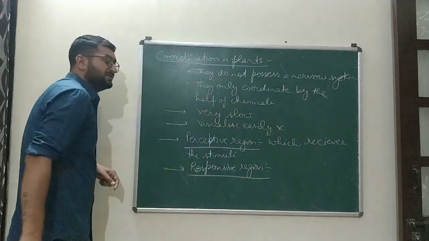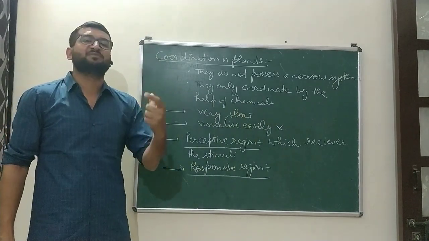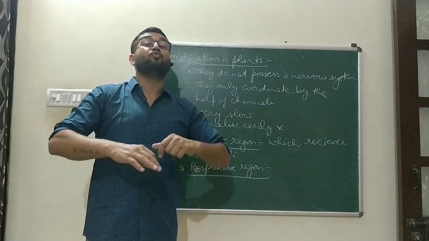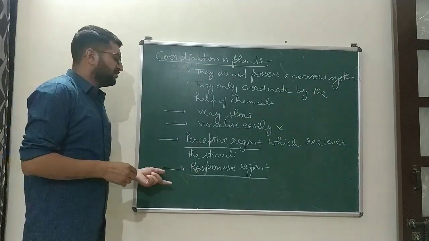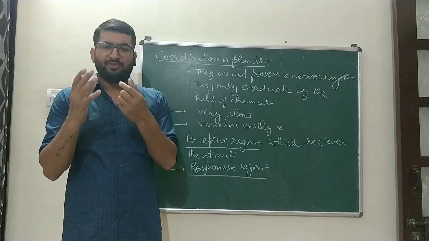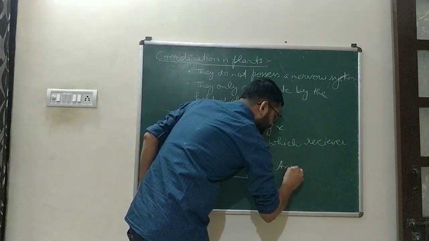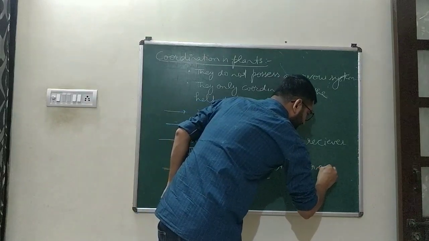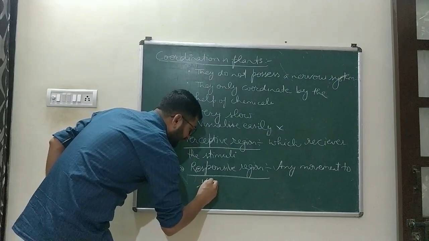What is the responsive region? The region of the plant where the response is given, from where the movement is shown by the plant, is known as the responsive region. So the region which shows any movement to a stimulus is known as the responsive region.